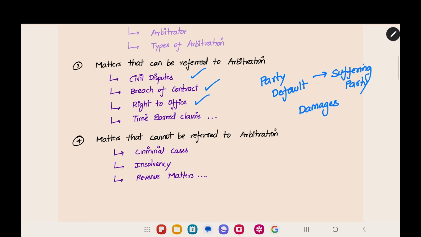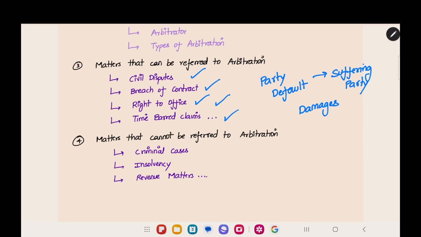And then right to office. If you have a right to go to work somewhere and the employer is denying you from doing the work, this is your right to office. If you have the appointment letter, you can go to the office and nobody can stop you. This is the right to office, and if you have any problems in that, you can go to arbitration.